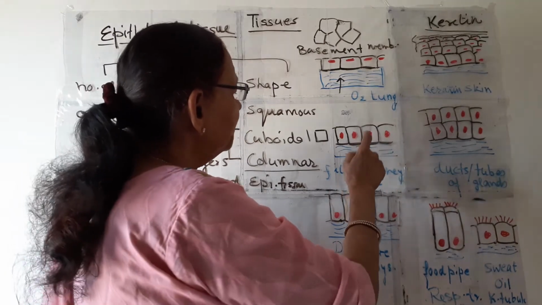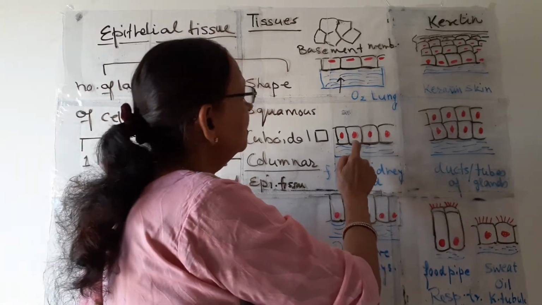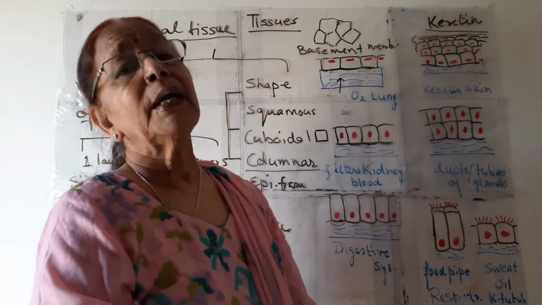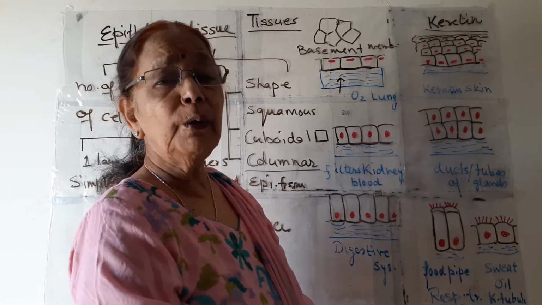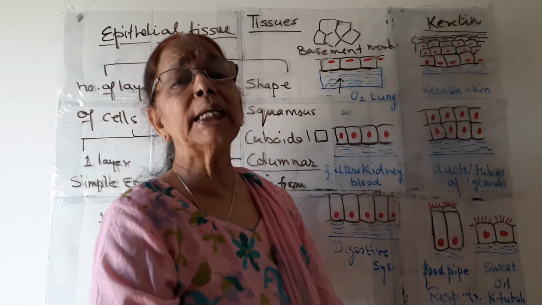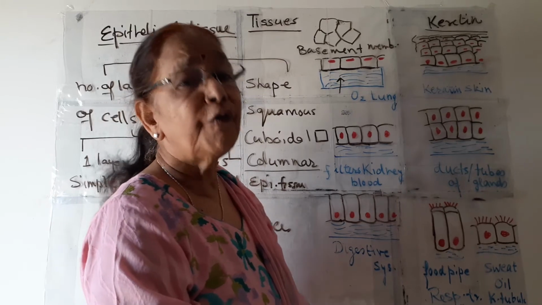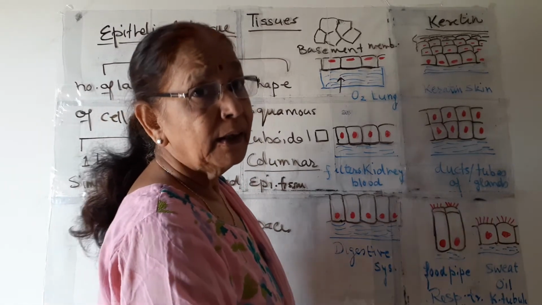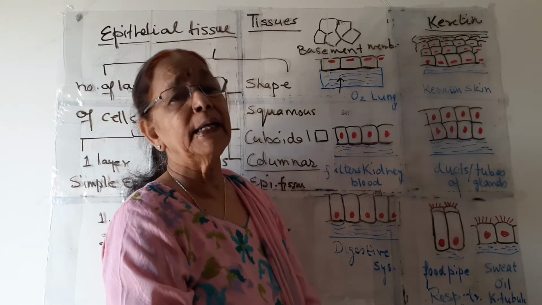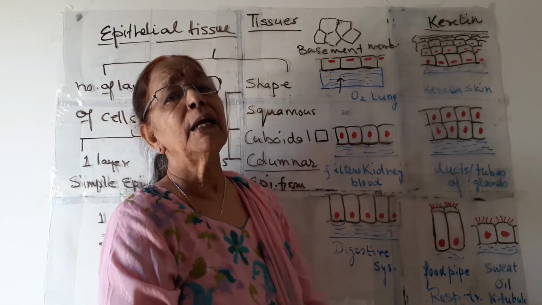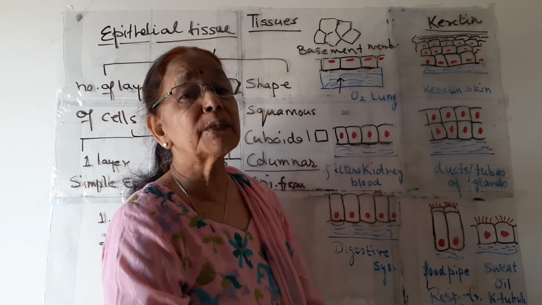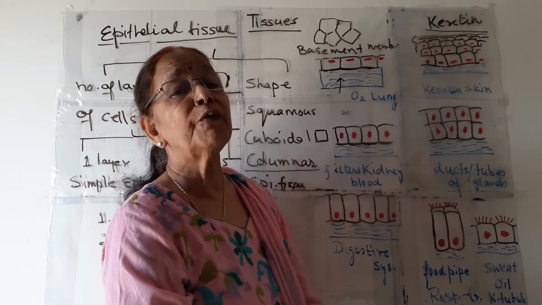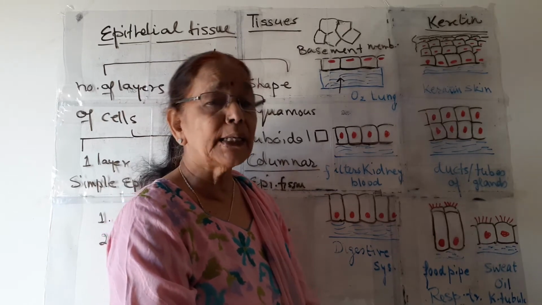So where are these present? These are present in kidneys. You must be knowing, in kidney urine is formed. How is the urine formed? The blood which comes into the kidney has certain nitrogenous waste material in the form of urea or uric acid.